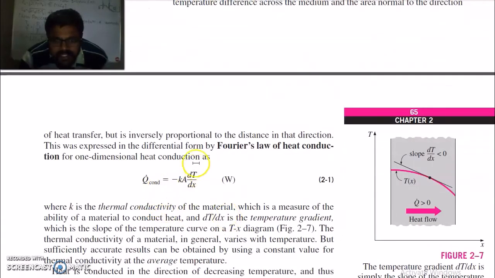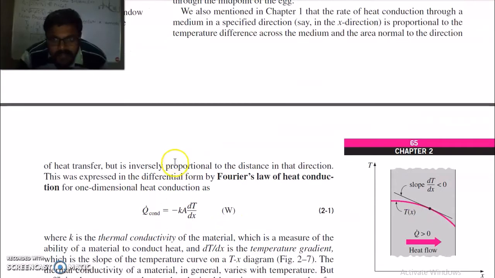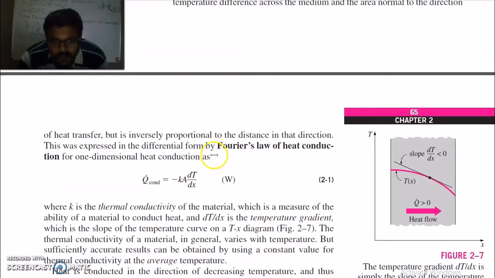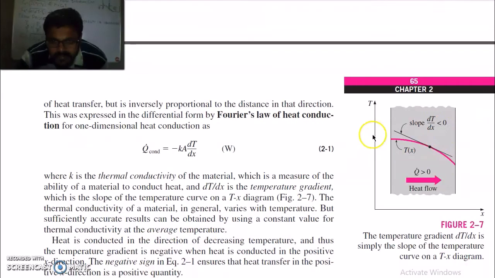We had also discussed in the previous chapter that heat transfer in a specific direction is proportional to the temperature difference across the medium and the area normal to that direction. That is by Fourier law of heat conduction. Q conduction is equal to minus kA dT by dx, where dT by dx is the slope and it is negative on this temperature and x diagram. The k is the thermal conductivity of the material, which is a measure of the ability of the material to conduct heat.